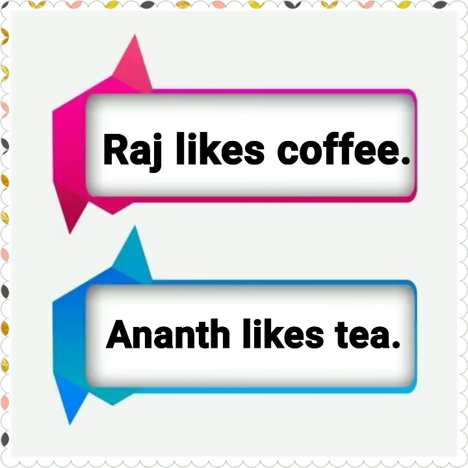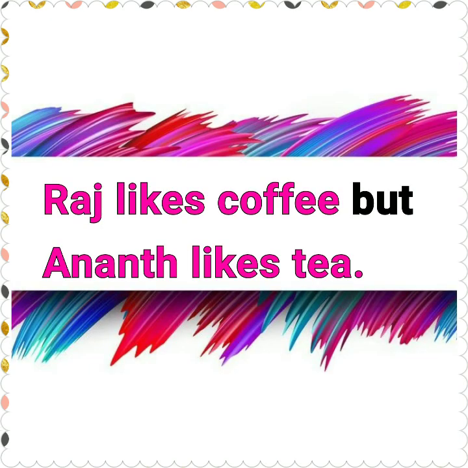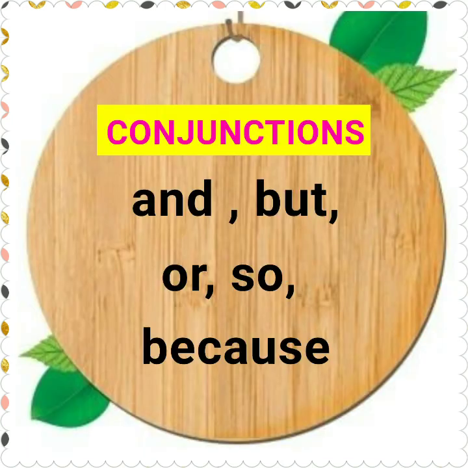Look at one more example. Raj likes coffee. Anand likes tea. How can we join? Raj likes coffee, but Anand likes tea. And, but, or, so, and because are examples for conjunctions.